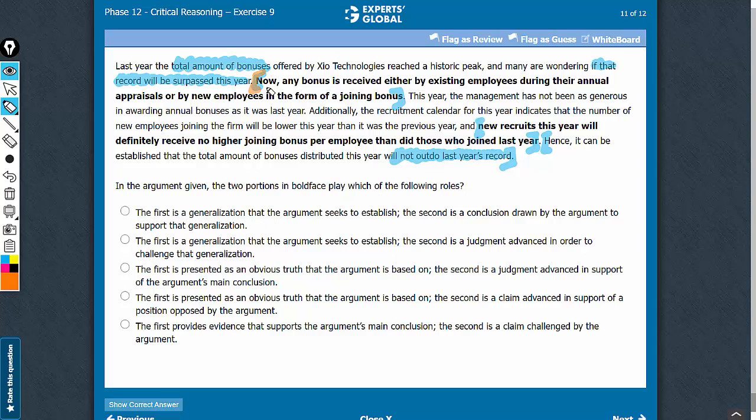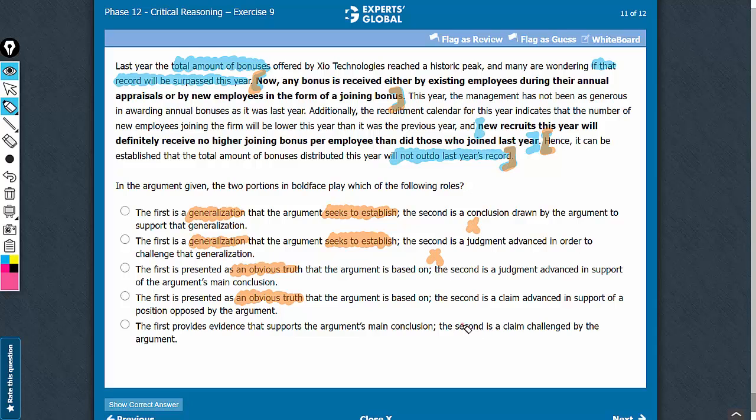Yes, the first boldface here is a universal truth, so it can be called a generalization. So these choices look alright. Even calling it an obvious truth is absolutely correct. However, the argument does not seek to establish this obvious truth. The argument uses this obvious truth to reach its conclusion here. And therefore, answer choices A and B should be eliminated.